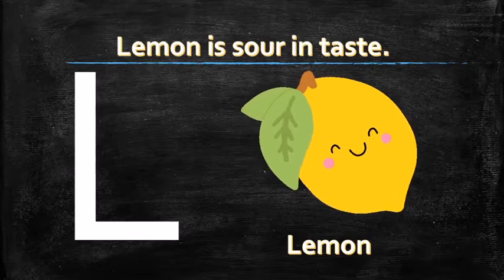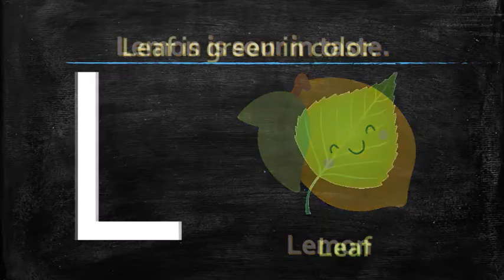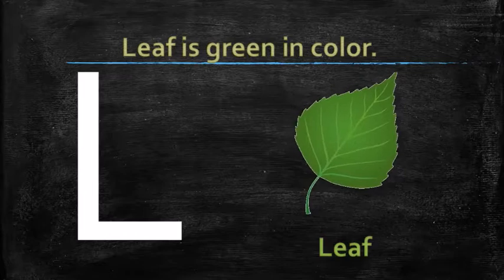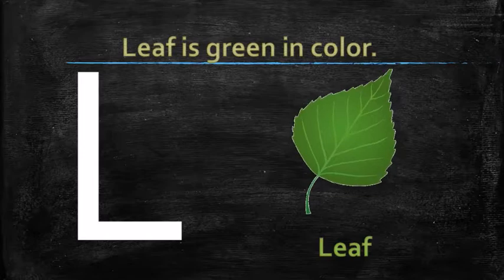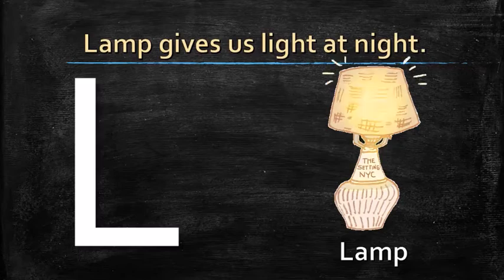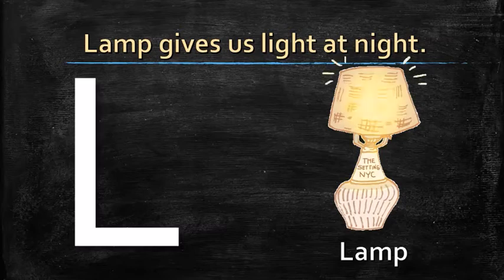L for lemon. Lemon is sour in taste. L for leaf. Leaf is green in color. L for lamp. Lamp gives us light at night.